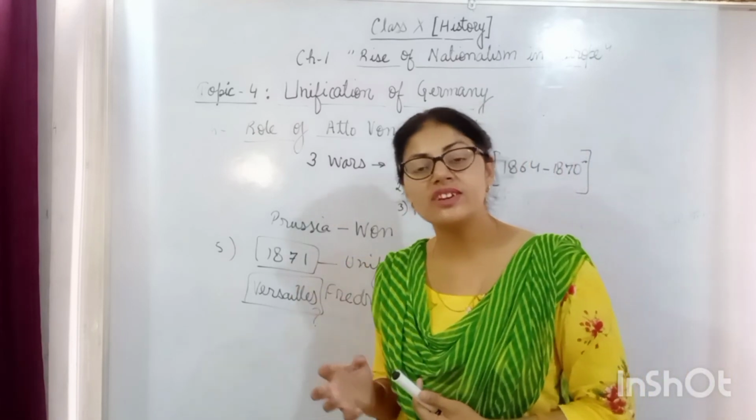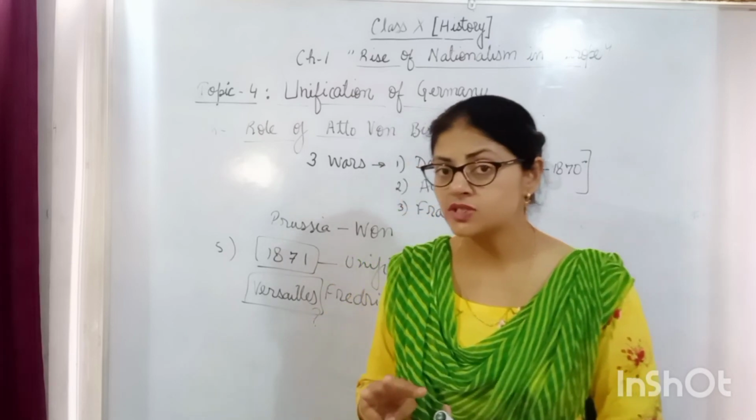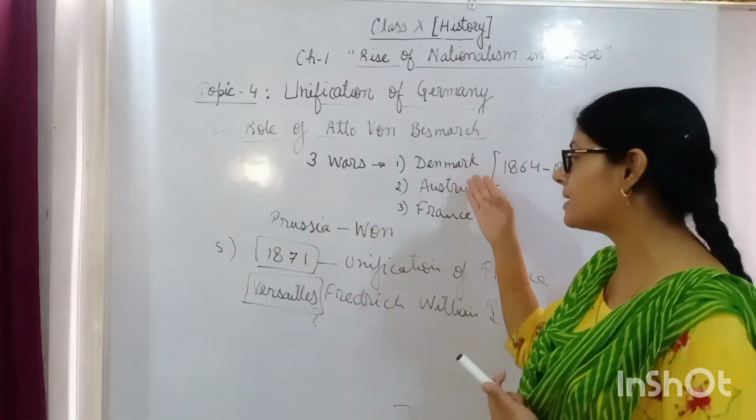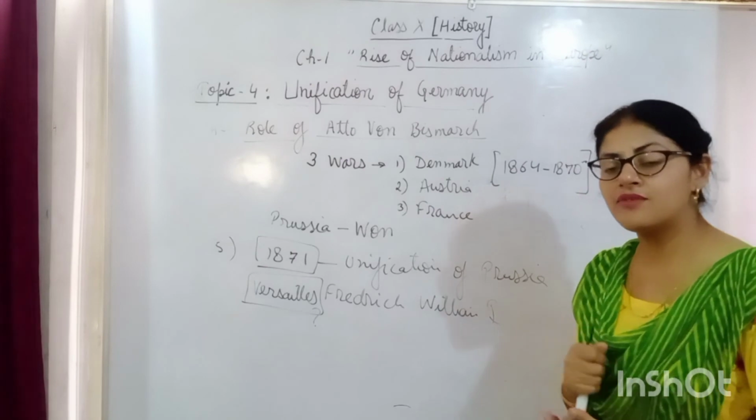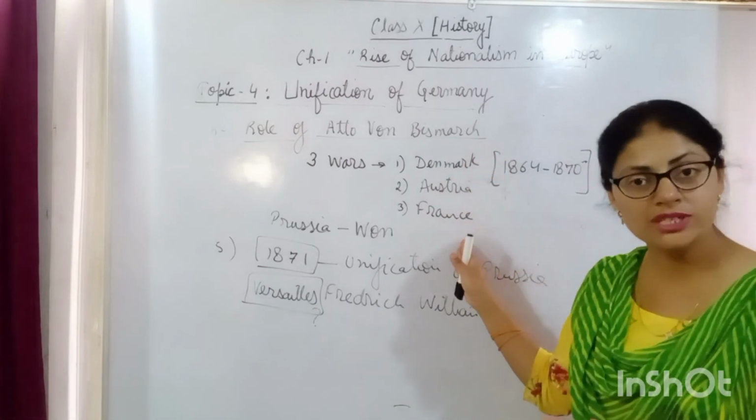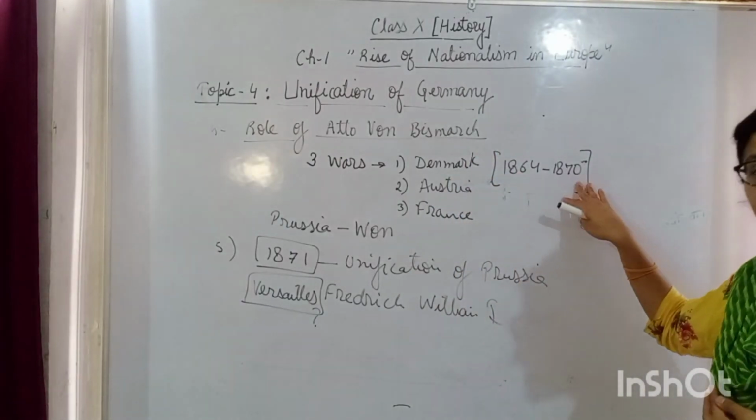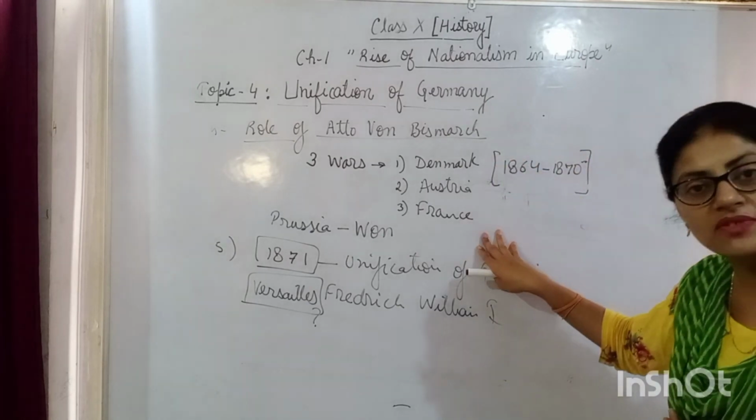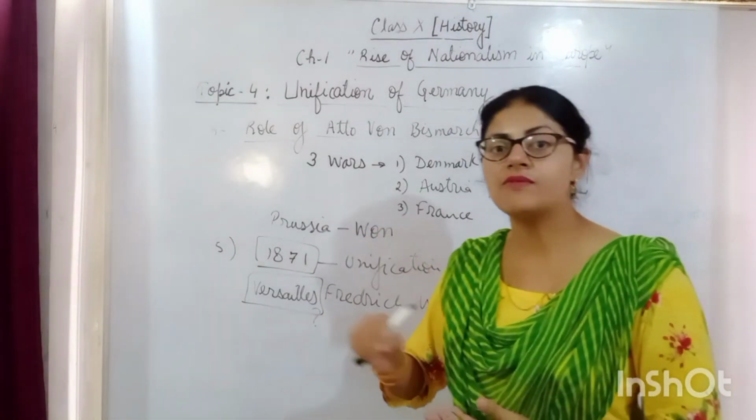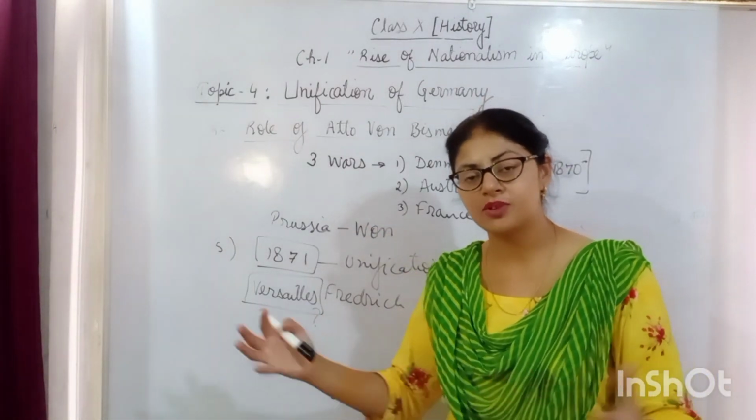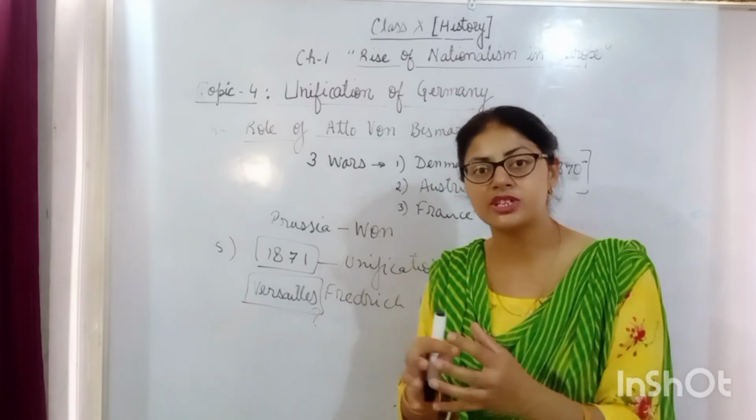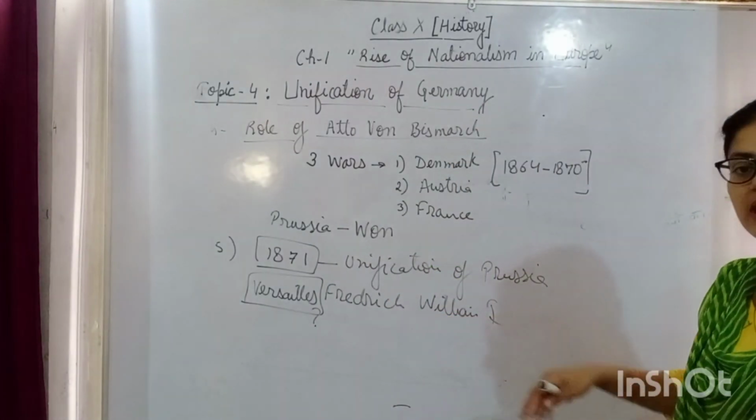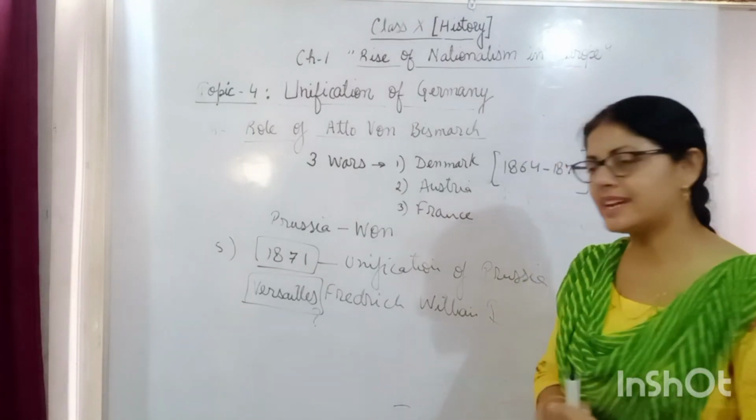And in the unification process, he fought 3 wars with the 3 nations. Those are Denmark, Austria, and France. And in all these 3 wars, between the year 1864 to 1870, Prussia came as the victorious one. And finally, the Germany got unified under the Prussian king, that was Frederick William I. So in this way, it got completed.